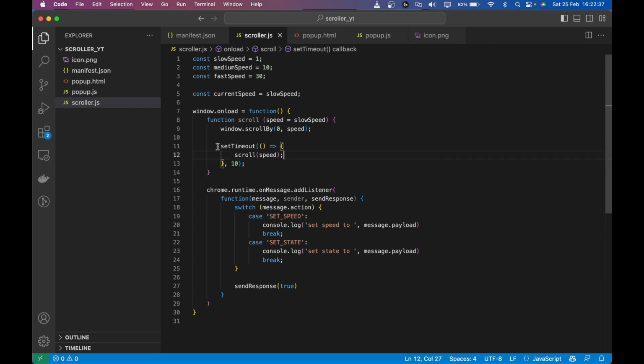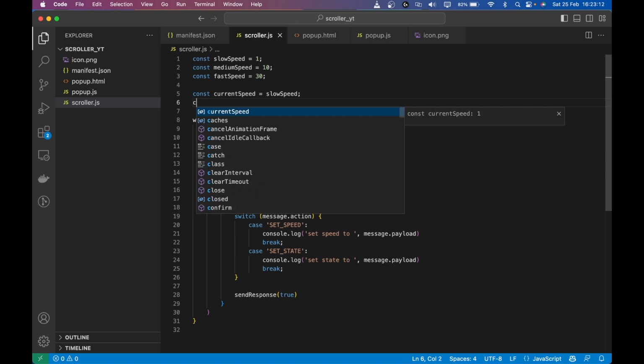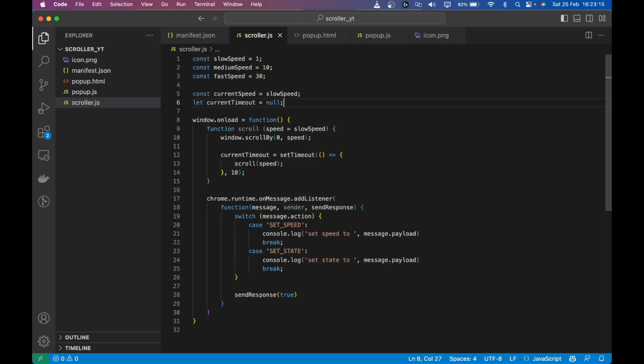To do that, I'm going to save its timeout ID. So currentTimeout equal to this. Whenever you have functions like setTimeout and setInterval, they give you an ID, and using that ID you can clear the timeout or interval. Once you clear them, the logic inside will not get executed, and hence the scrolling stops. So we have this timeout, and we are going to create that variable here. I'm just going to do let, and by default it will be null.